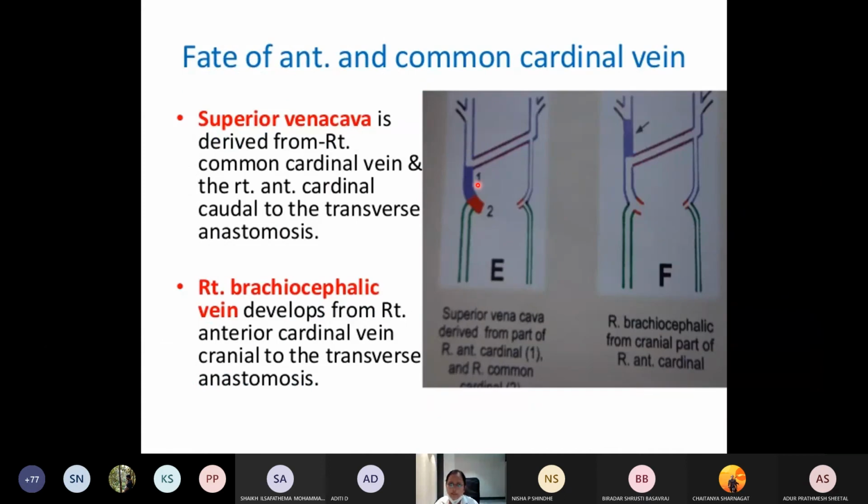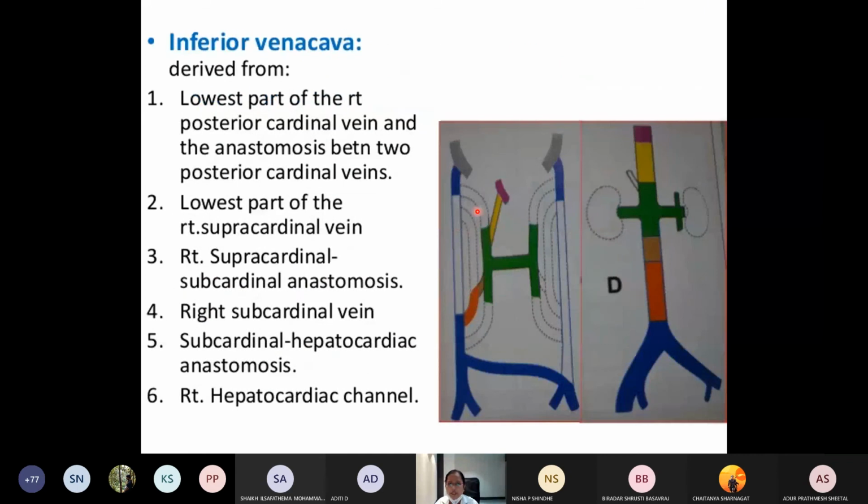The superior vena cava develops from the right anterior cardinal vein caudal to the anastomosis and the right common cardinal vein. The inferior vena cava develops from the caudal part of the right posterior cardinal vein, the right supracardinal vein, the anastomosis between the subcardinal and supracardinal veins, the right subcardinal vein, the anastomosis between the subcardinal and the hepatocardiac channel, and the right hepatocardiac channel. So this is the composite development of the inferior vena cava.